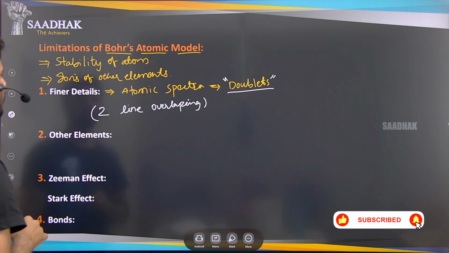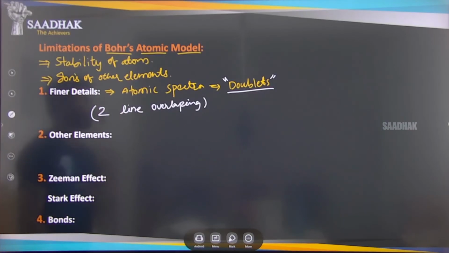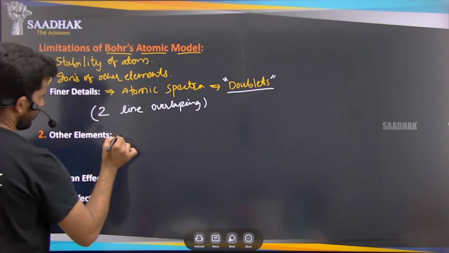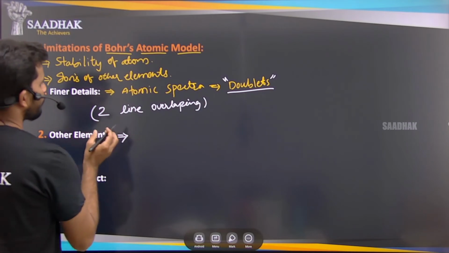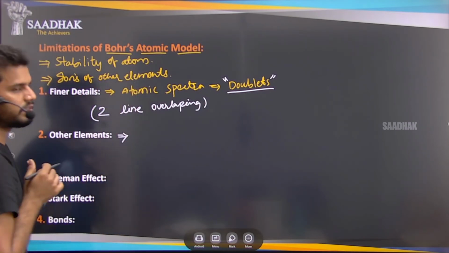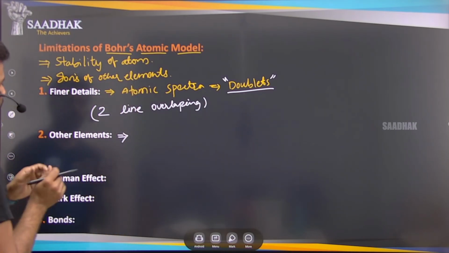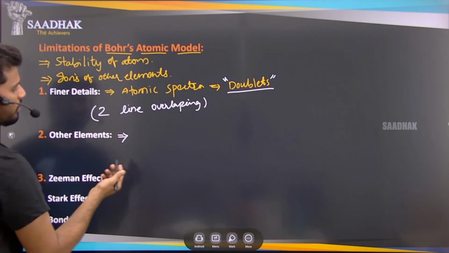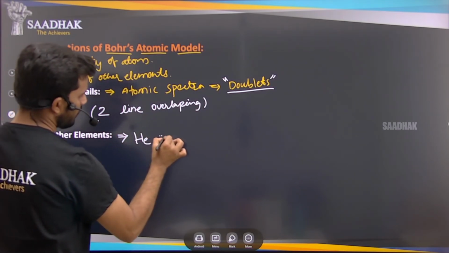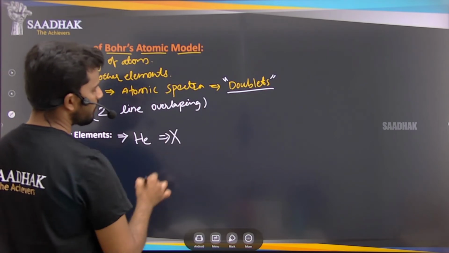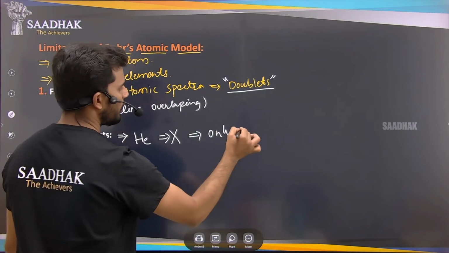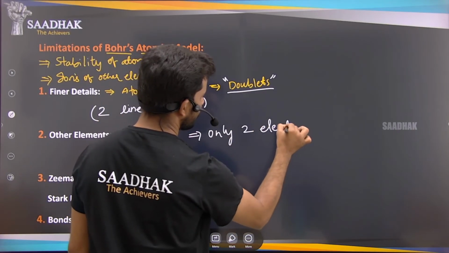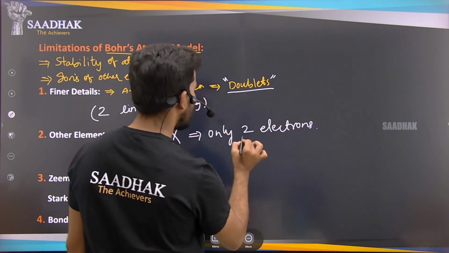Okay, the details could not be explained by Bohr's atomic model for other elements. This model was only able to explain the ions of other elements, right? But it was not able to explain the structure of helium, which has only two electrons in it.